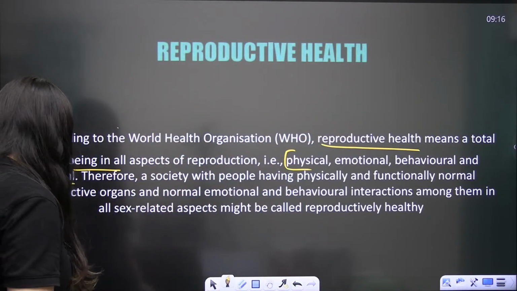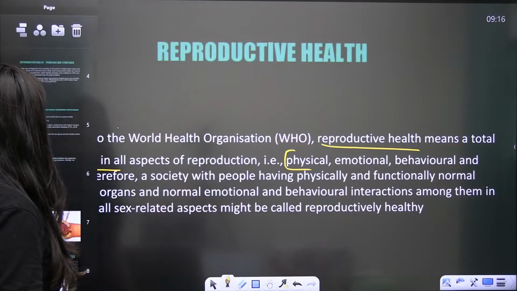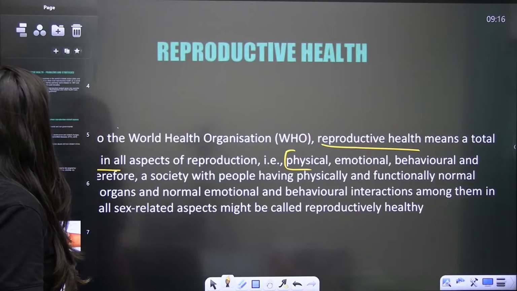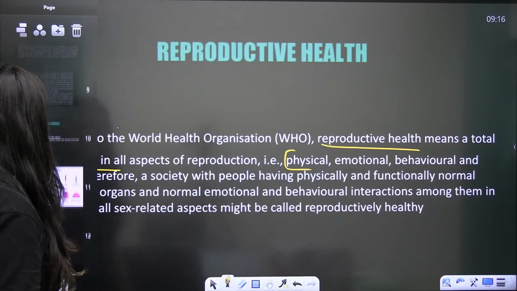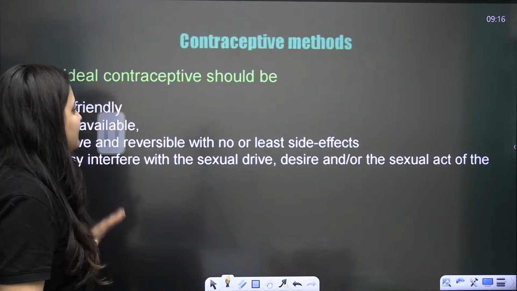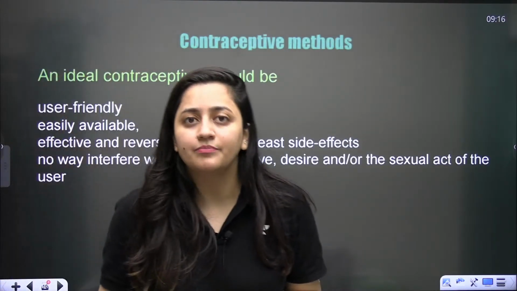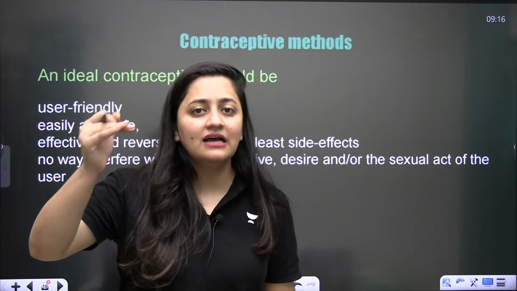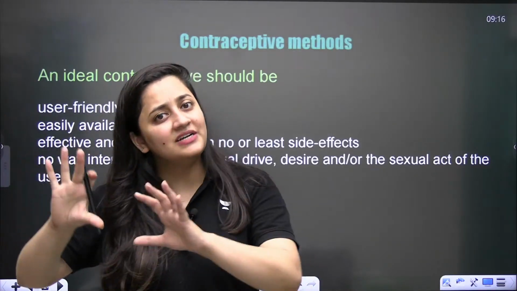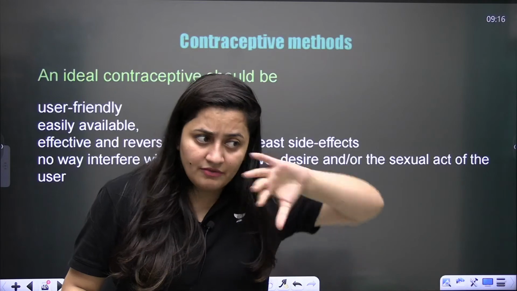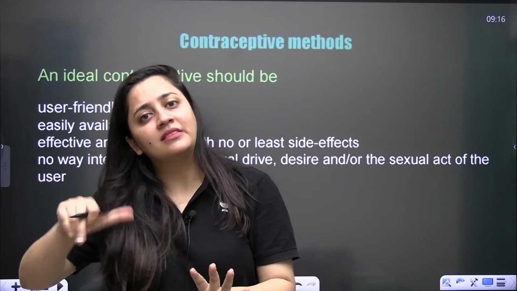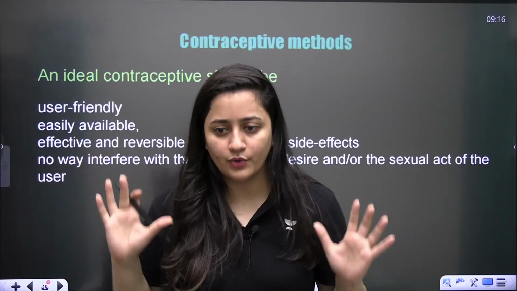So this is what we have covered in the last class, and in the last class we have already talked about the problems and strategies, the amniocentesis, everything. So today, let's start once again from the contraceptive methods. In the last class, we have discussed the natural method, but today, we will complete the contraceptive methods. So let's start from the starting for your quick revision.